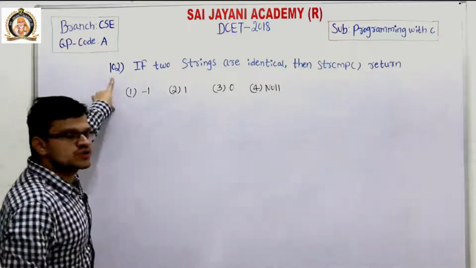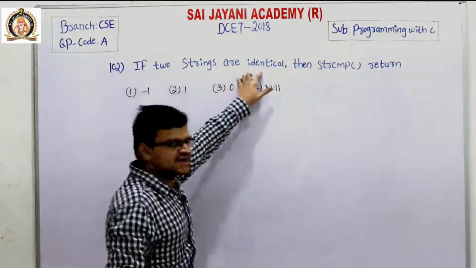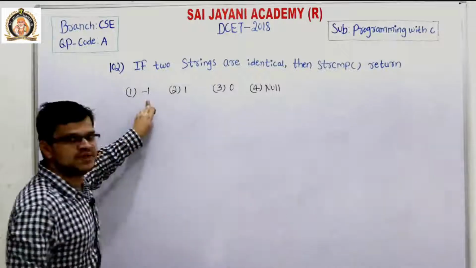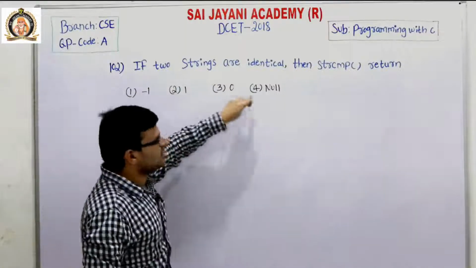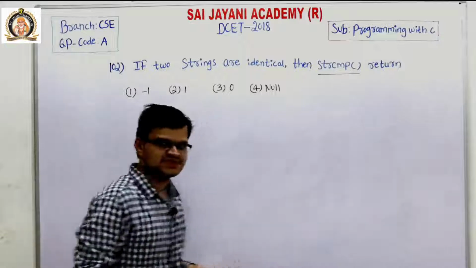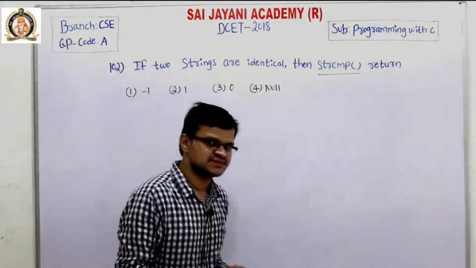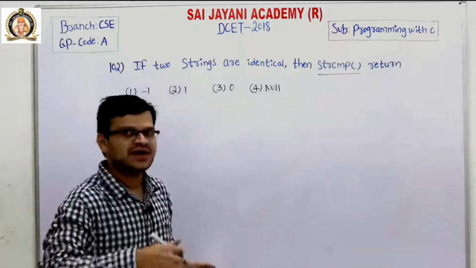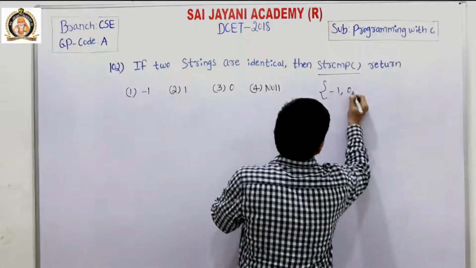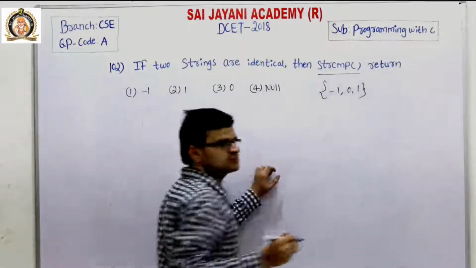Question number 102: if the two strings are identical, then the strcmp function returns what? We have four options: -1, 1, 0 and null. The strcmp function compares two strings character by character and returns one of these values: -1, 0 or 1.